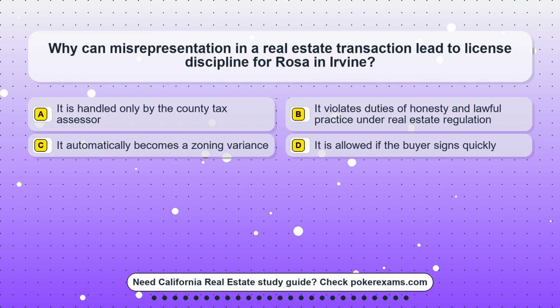Question 20. Why can misrepresentation in a real estate transaction lead to license discipline for Rosa in Irvine? Option A. It is handled only by the county tax assessor. Option B. It violates duties of honesty and lawful practice under real estate regulation. Option C. It automatically becomes a zoning variance. Option D. It is allowed if the buyer signs quickly.